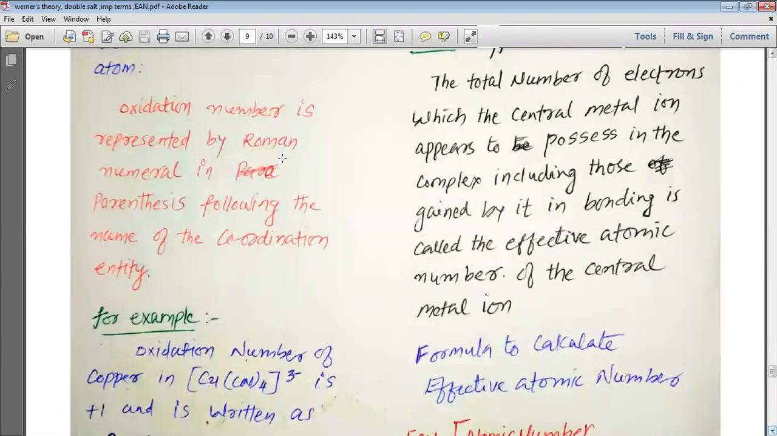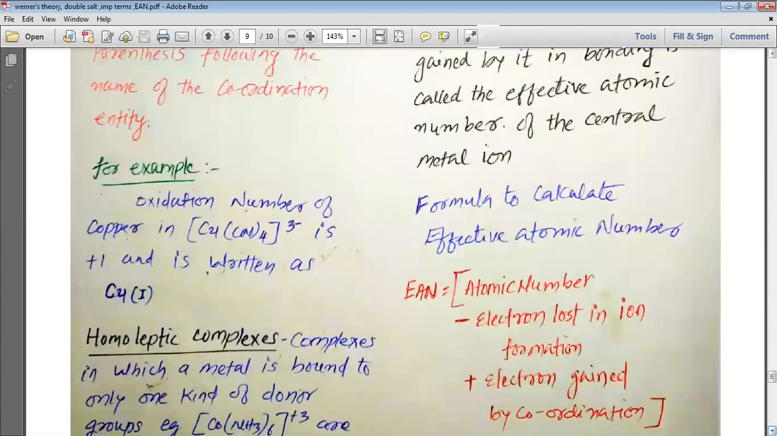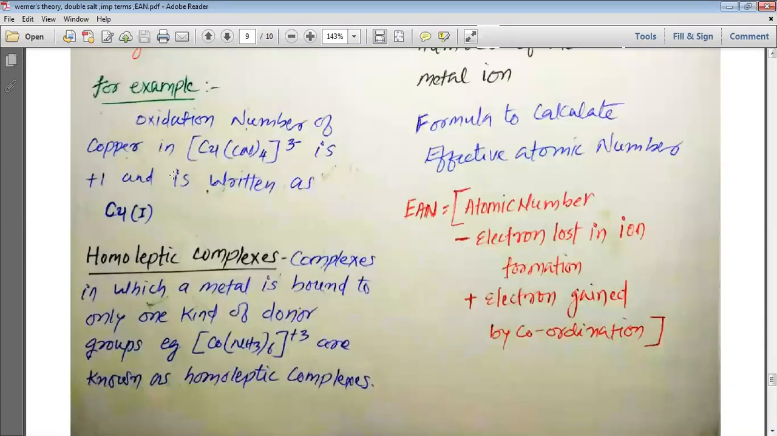The oxidation number is represented by a Roman numeral in parentheses following the name of the coordination entity. We will understand this with an example. For example, the oxidation number of copper in [Cu(CN)4]3- is +1 and is written as Cu(I), with the Roman numeral 1 in parentheses. So this is how we write the oxidation number, my dear students. Now we are going to study homoleptic complexes. So let us study what a homoleptic complex is.